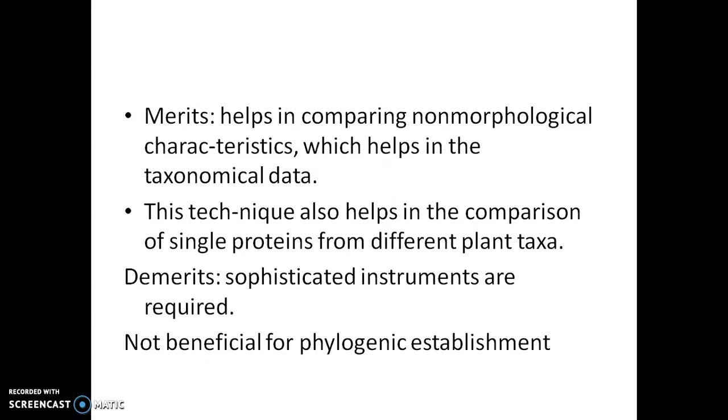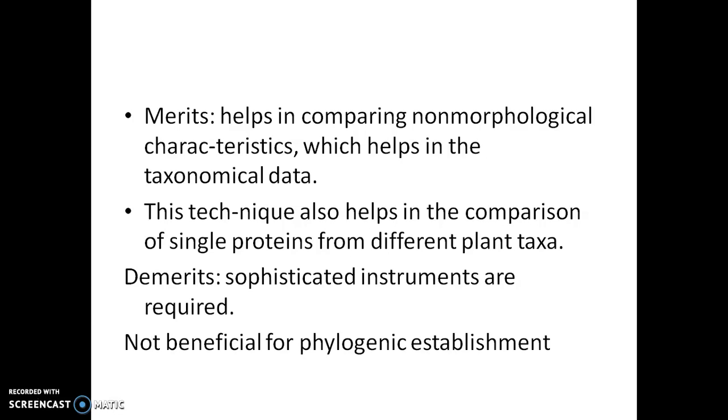The advantage of this system of classification is that it helps in comparing non-morphological characteristics, which helps in the taxonomical data. This technique also helps in the comparison of single proteins from different plant taxa. However, the demerits are like those of chemotaxonomic classification. This system requires sophisticated instrumental support and is not beneficial for phylogenetic establishment, because we don't know which protein comes first in a plant's body.